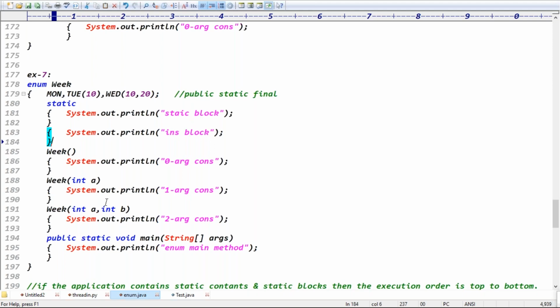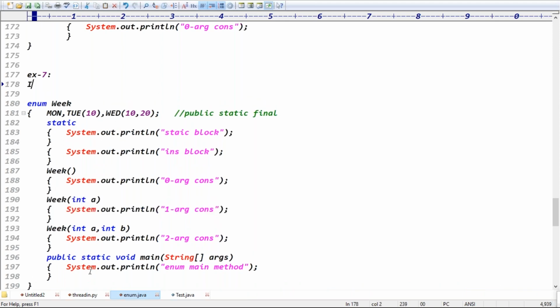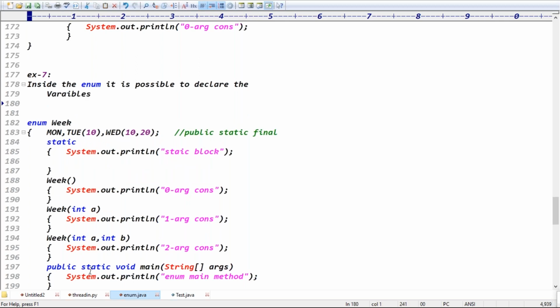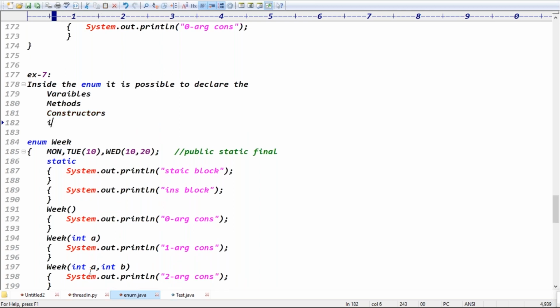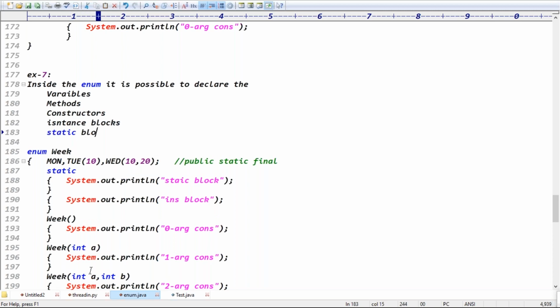So inside the enum, it is possible to declare what? First of all variables, next methods, next constructors, next instance blocks, last static blocks. Everything is possible, guys.